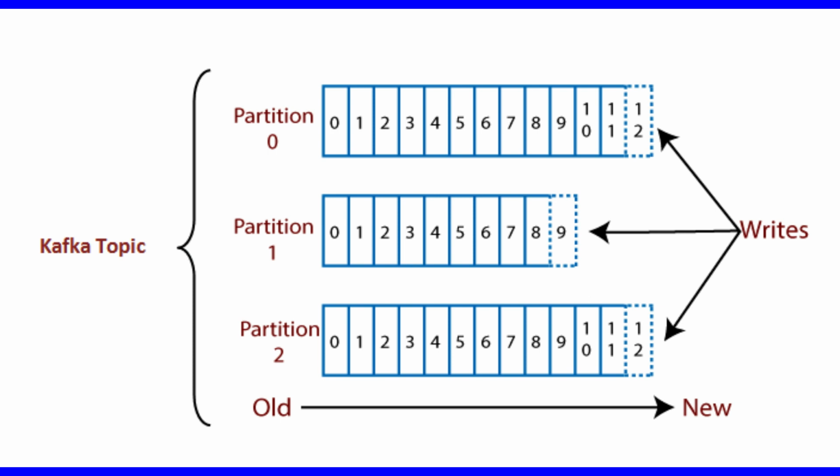Now, what are topics? A topic is a category of messages in Kafka. The producers publish the messages into topics. The consumer reads the message from topics. A topic is divided into one or more partitions, and a partition is also known as commit log. Each partition contains an ordered set of messages. Each message is identified by its offset in the partition. Messages are added at one end of the partition and consumed at the other.